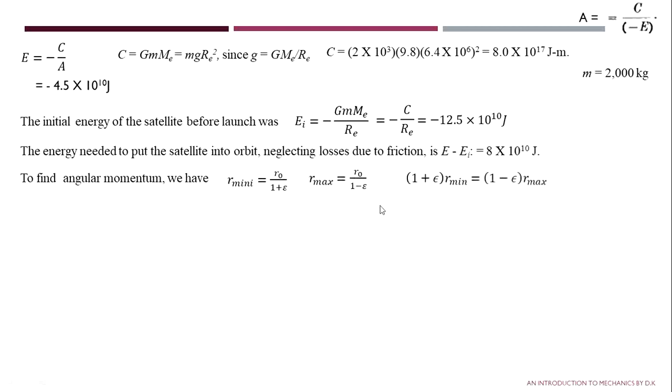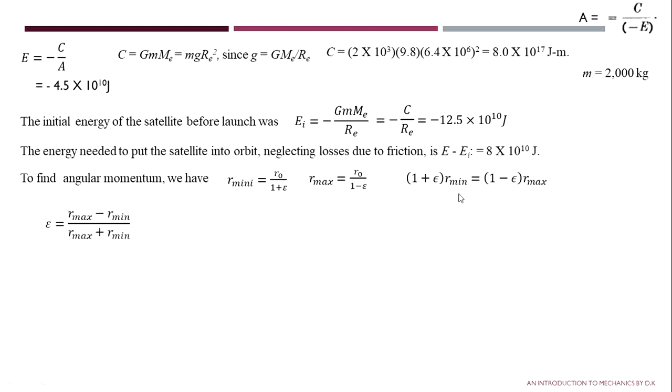By equating the values, 1 plus epsilon into R minimum is equal to 1 minus epsilon into R maximum. How is it found? Here, R0 is equal to R minimum into 1 plus epsilon. And here, R0 once again is equal to R maximum into 1 minus epsilon. So by equating the values of R0 on both sides, we get this answer.